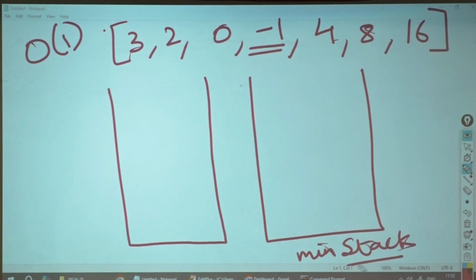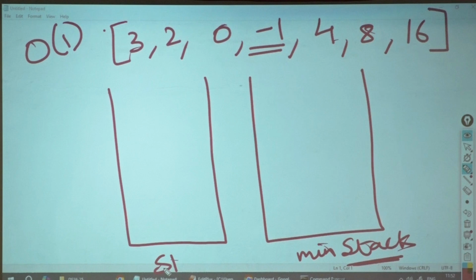We had discussed this problem halfway. Now tell me, how would you make sure that at any given point of time, whether you are doing a pop or a push, if I ask you in the middle what the minimum element is, you should be able to give it to me? Means what? I only put 3. What is the minimum element? 3. If I put 3 and 2 and stop there and ask you, tell me the minimum element. If I put 3, 2, 0 and stop there and ask you, give me the minimum element.